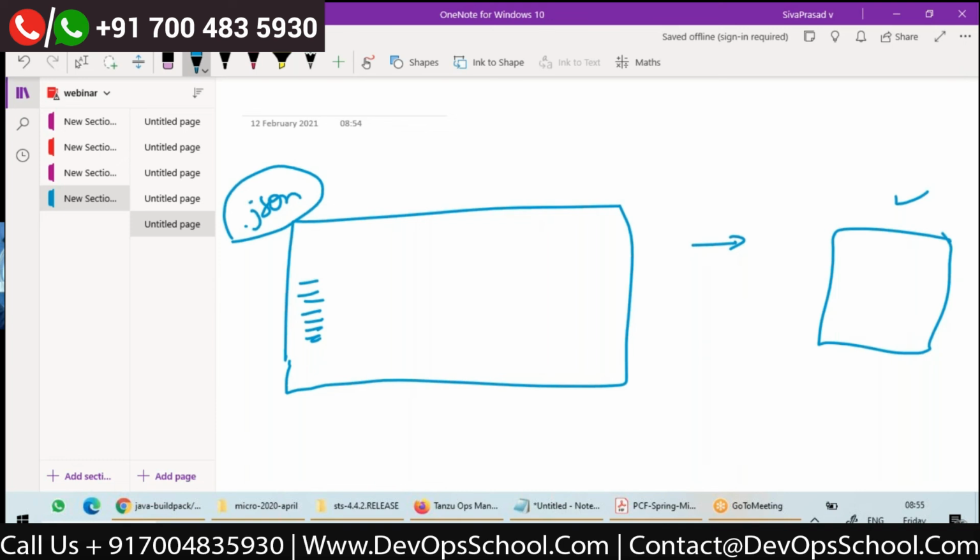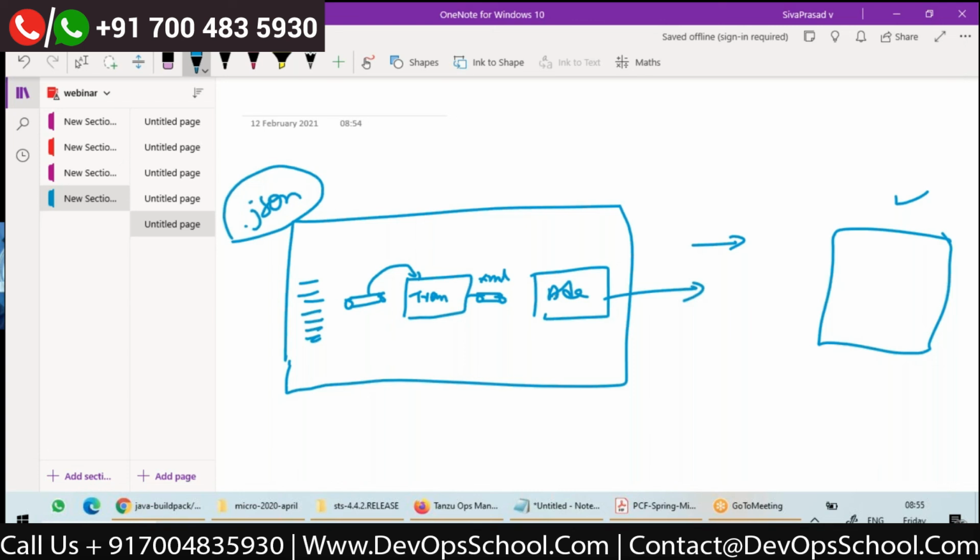So what I can do is configure a channel here. Then a component like a transformer can take the JSON from here, transform it to XML and keep it in another channel. This is XML. Then from here I can have an adapter which can take this message out. Then I'm able to achieve this scenario.